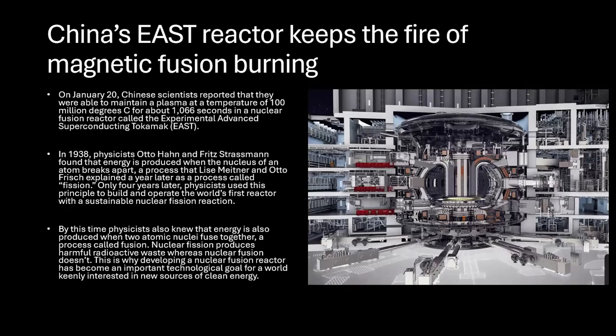That is one of the important trending facts, that is nothing but China's EAST reactor keeps a fire of magnetic fusion burning. So let us see what this is all about. First thing we have to understand is that scientists in China have reported that the EAST reactor sustained a plasma at 100 million degrees Celsius for 1.006 seconds in a nuclear fusion reactor called the Experimental Advanced Superconducting Tokamak.